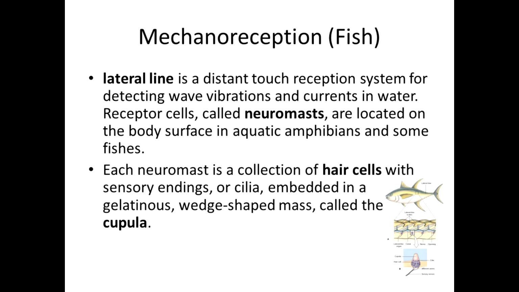Mechanoreceptor for fish: the lateral line is a distant touch. Neuromasts are located on the body surface in aquatic amphibians and some fishes. Each is a collection of hair cells with sensory endings or cilia, hair, embedded in a gelatinous wedge-shaped mass called the cupula in the bottom right. So basically, it's a way for fish to understand that there's a pressure change here. Move away from it, yeah?